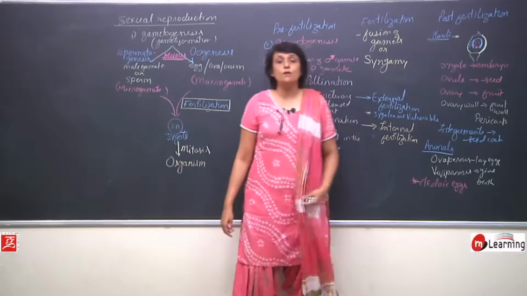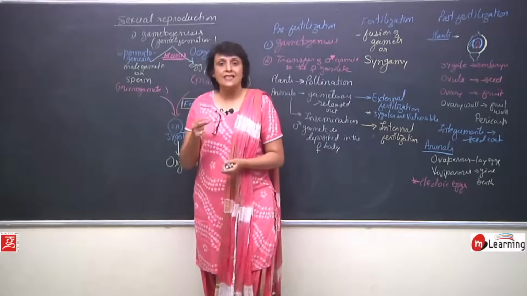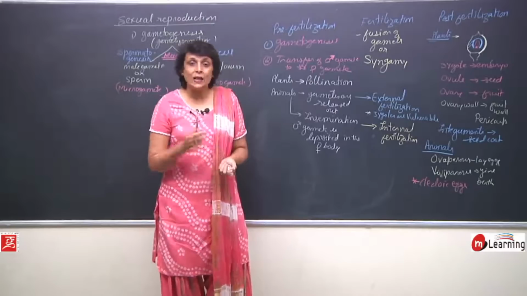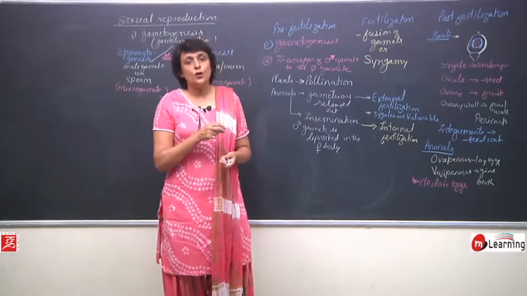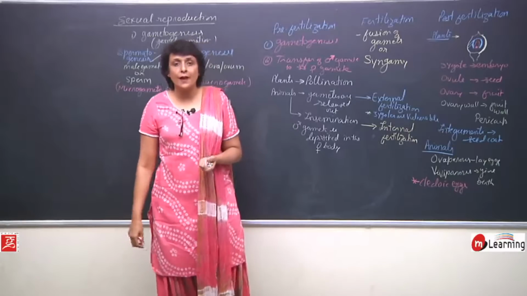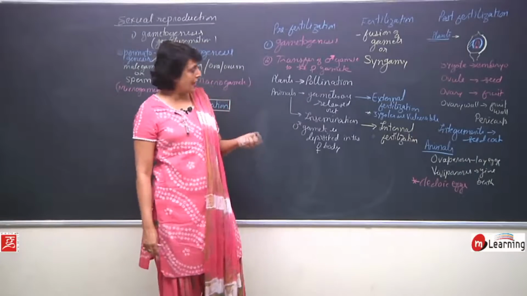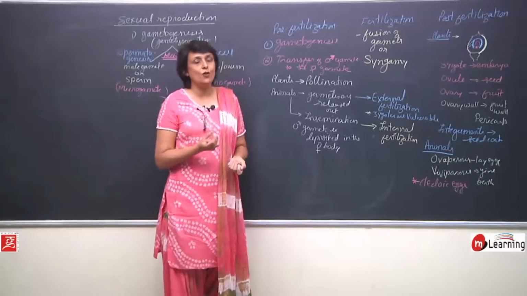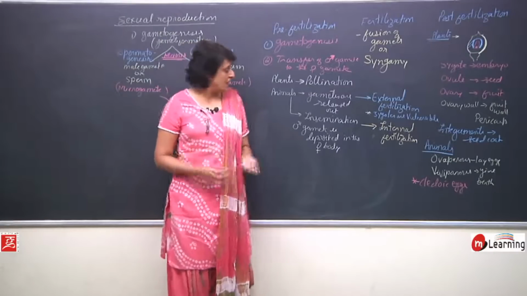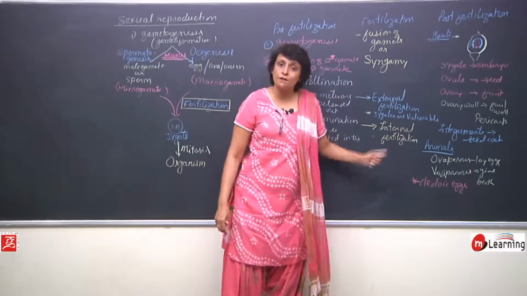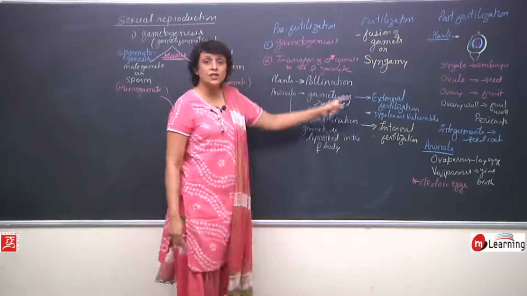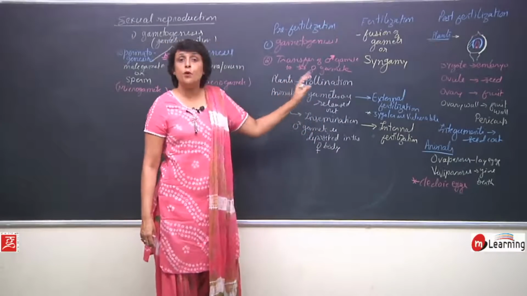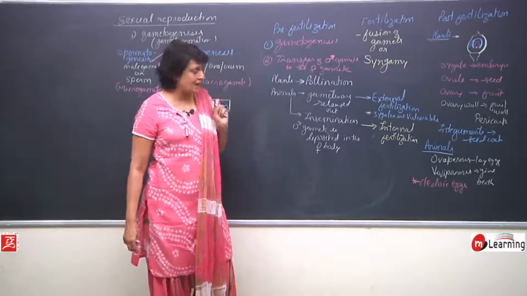In case of viviparous animals, the zygote gets implanted into the uterus and a placenta is formed. So, the nourishment which is required for the development of that embryo is coming from the mother's body, and that is why the yolk content is insignificant. So, this is what happens in case of viviparous animals. These changes are after fertilization. So, we call them post-fertilization events.